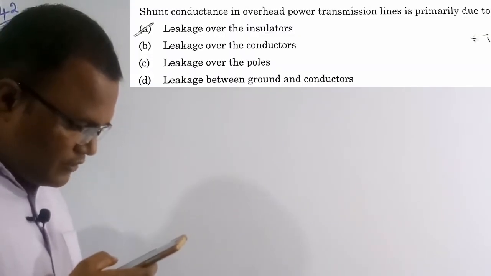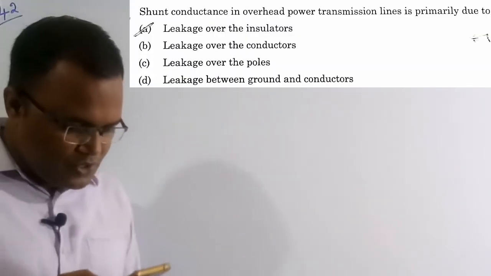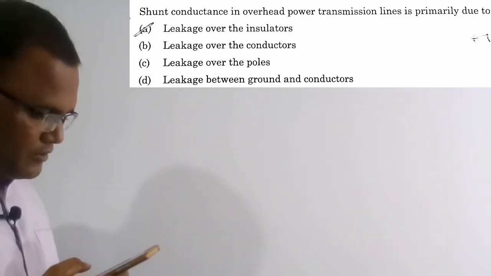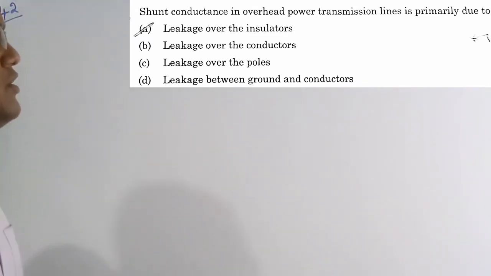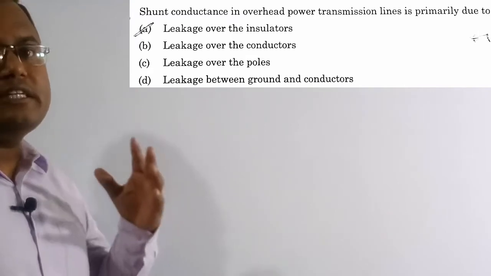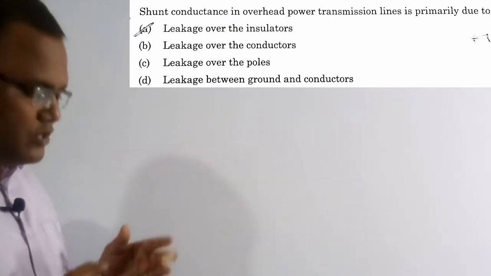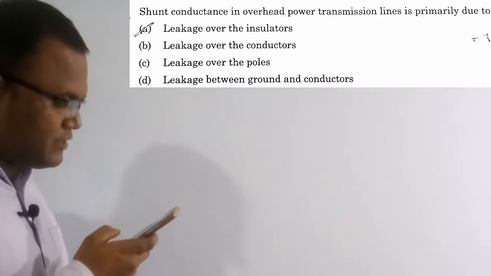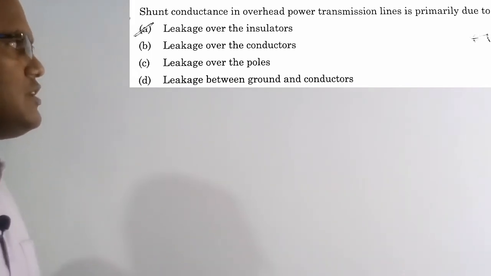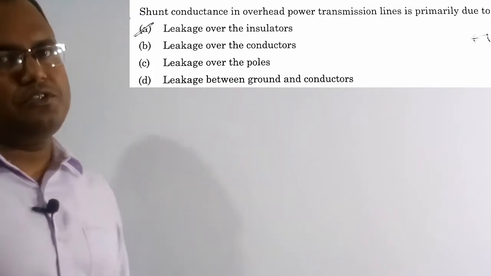See the question here. Shunt conductance in overhead power transmission lines is primarily due to. So by which phenomenon are we going to represent the shunt conductance in a transmission line? What are the four options? Option A, leakage over the insulators, is the correct solution of this question. So let's discuss something more about this one.